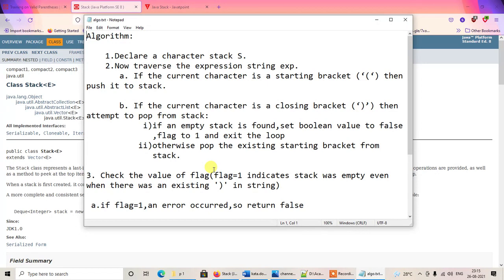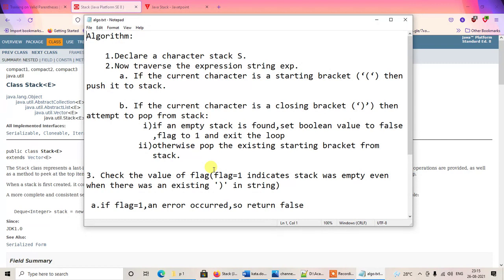We'll be ignoring all the other characters, and we'll be concerning ourselves with only the opening first bracket and the closing first bracket. First of all, we'll be checking the starting bracket, that is the opening first bracket, and if we find an opening first bracket, then instantly we'll be pushing it onto the stack by using the push method.